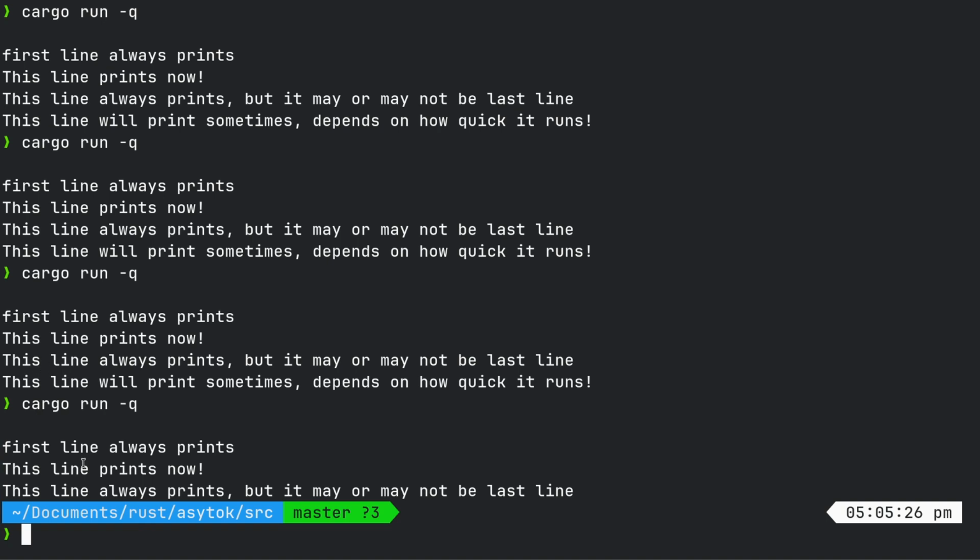So first line, this line prints now. This line always prints, but it may or may not be the last line. So here it's the last line, and there it wasn't.